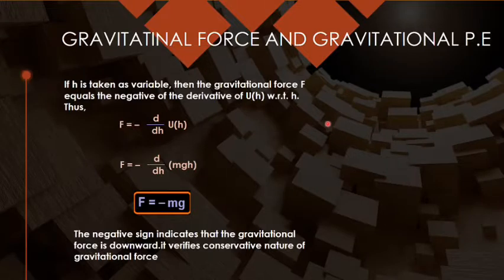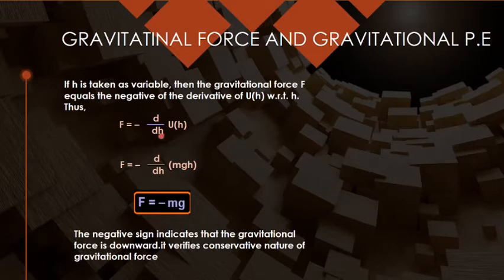Now, if we talk about the gravitational potential energy and gravitational force, we have derived the expression for the gravitational potential energy, denoted by U, for a given height h, equal to mgh. For finding the force, it is equal to the negative of the derivative of the gravitational potential energy with respect to the height.